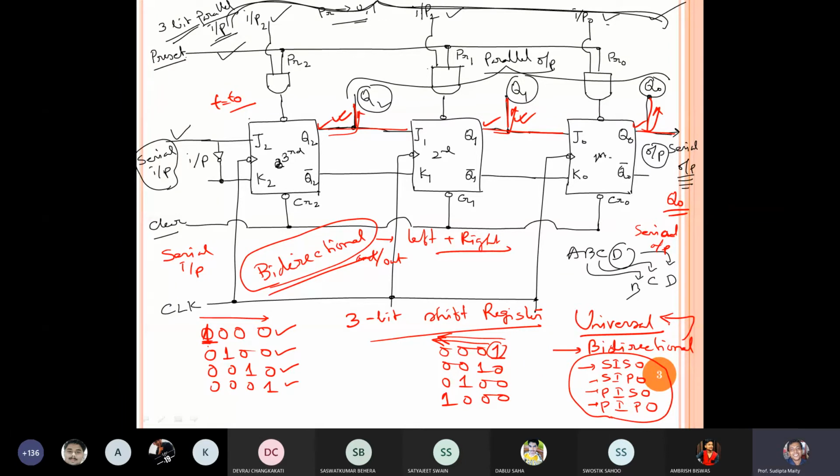Sorry, I told the wrong thing. A universal register is a subclass of bidirectional. Is it clear? Can you proceed to the next slide? Okay, very good. So let's move.